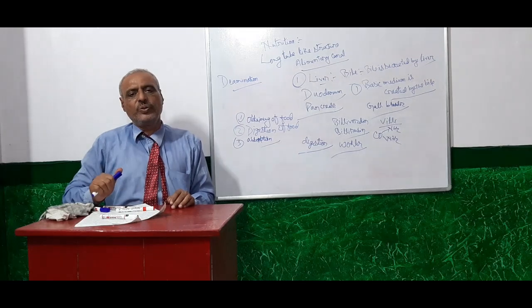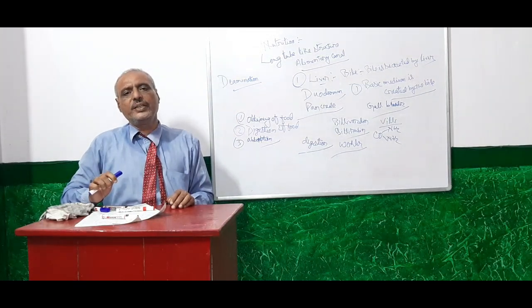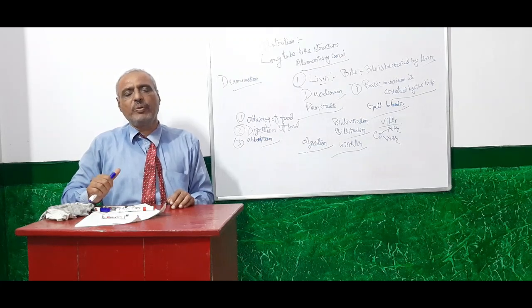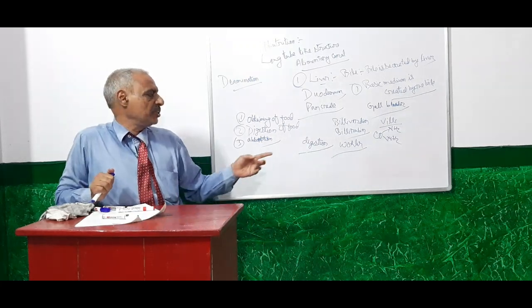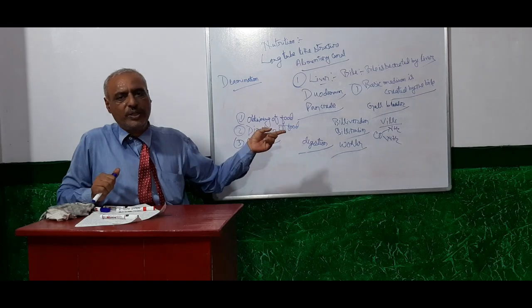So the liver is a very useful gland. It plays a very important role in digestion, and also in removing the poisonous substance, amino acid, which is soluble in water.